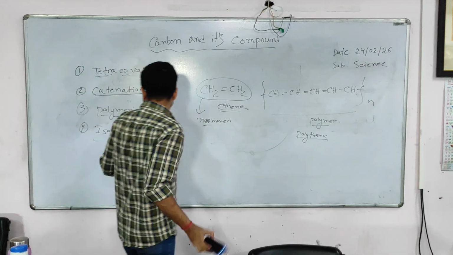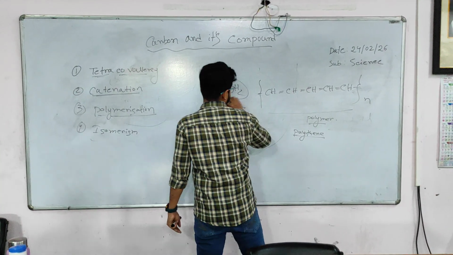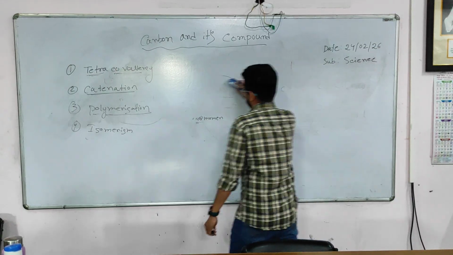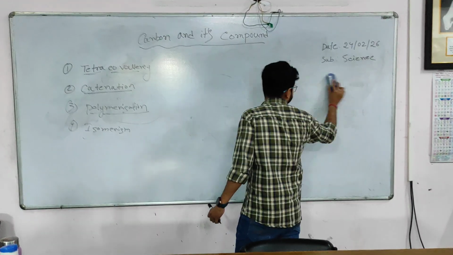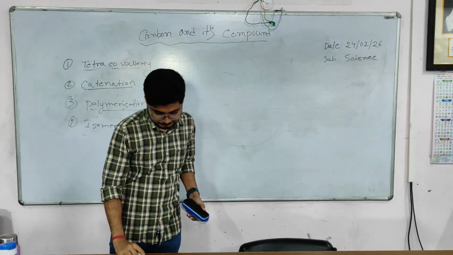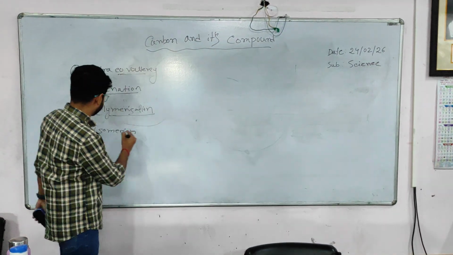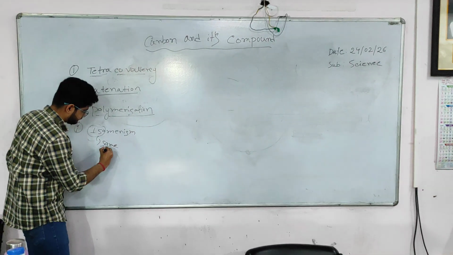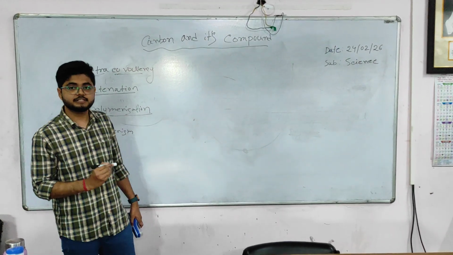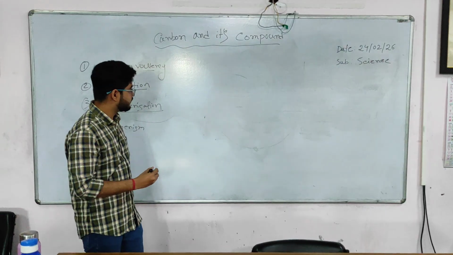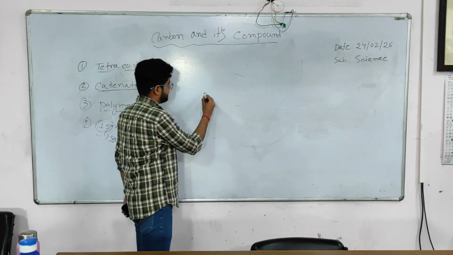Now there is the next property, that is isomerism. What is isomerism? What is the meaning of iso? Iso means same. That means isomerism means same molecular formula but different structure.